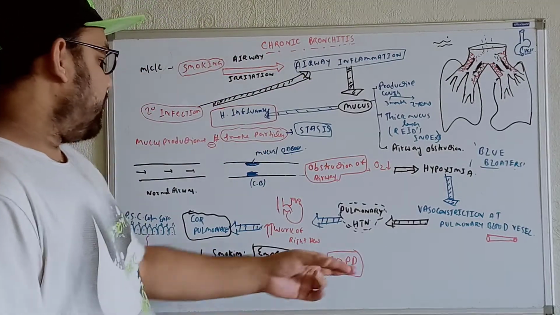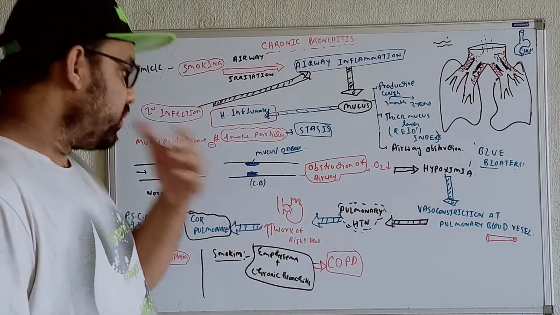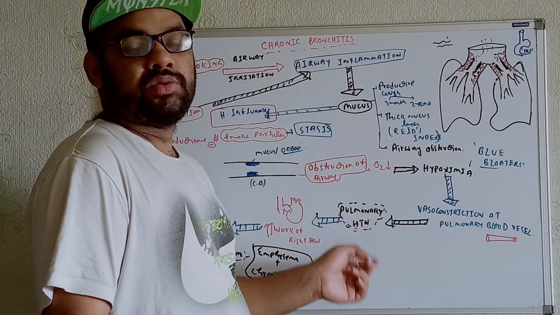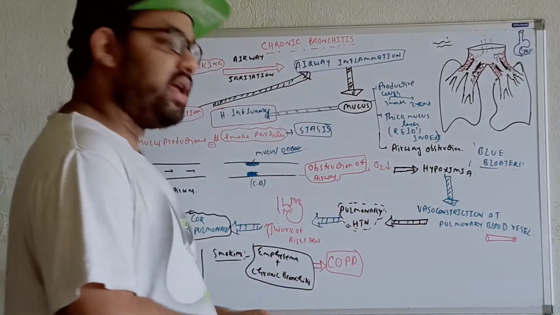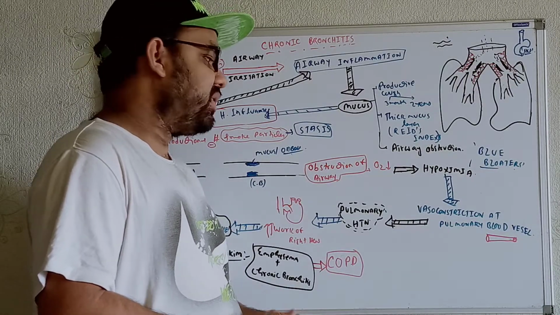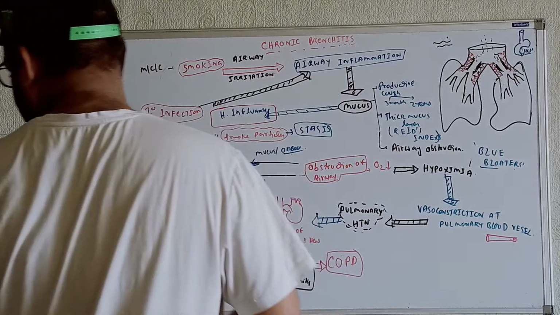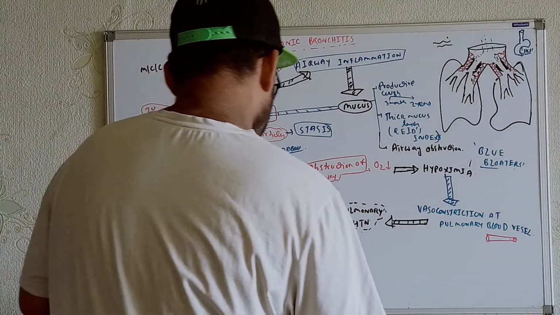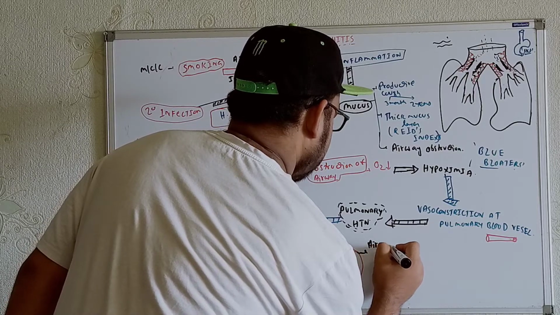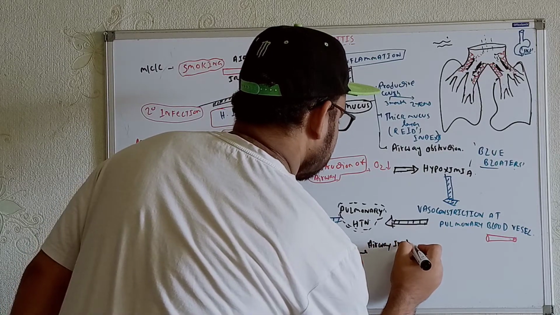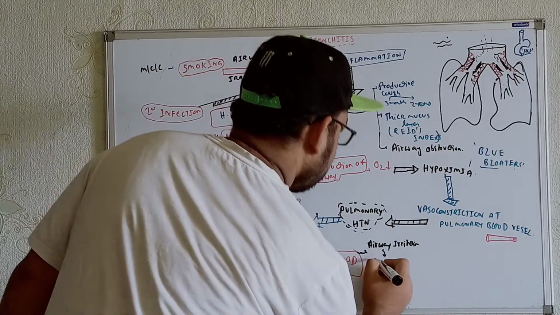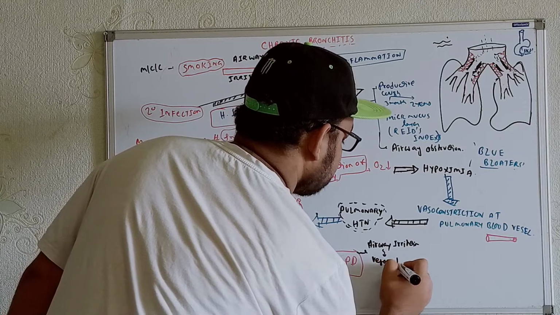Now try to understand from here: any individual who is developing chronic obstructive pulmonary disease, definitely in these cases we will get airway irritations. As we know, there is the vagus nerve. In these cases we will get the airway irritations. Whenever we get airway irritations, the vagus nerve that supplies this region will get irritated.